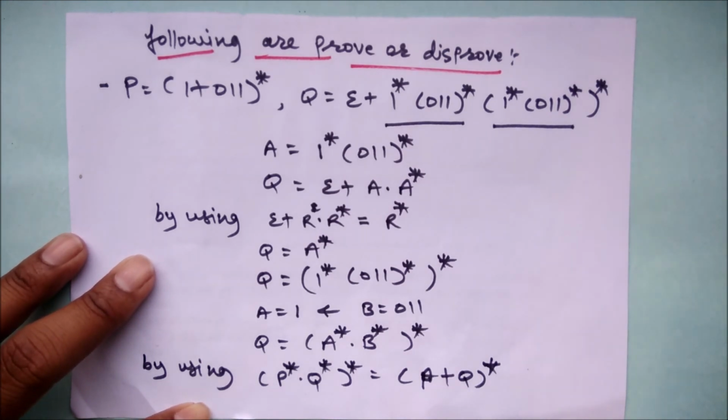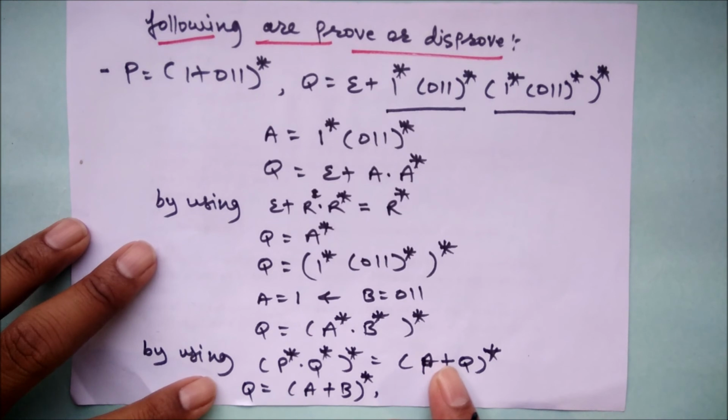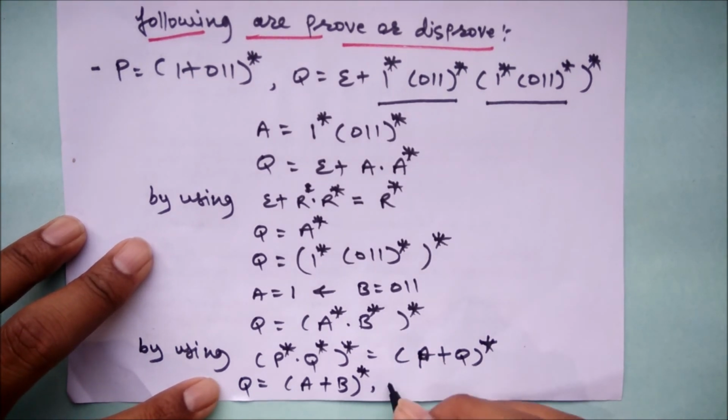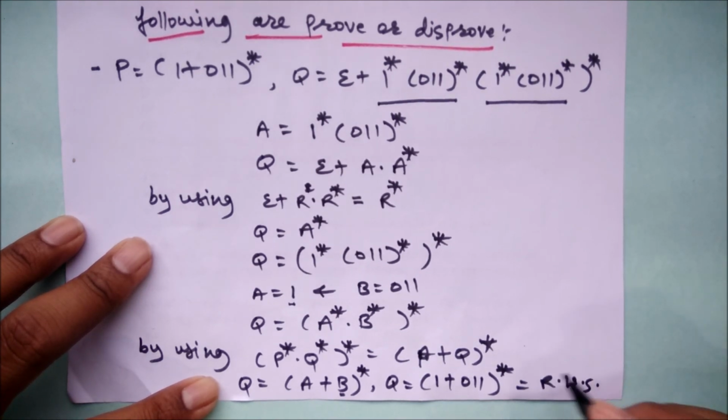So by using this identity, the given Q becomes A plus B bracket star. So by replacing its original values again, what we will get here is Q is equal to, A is here 1 and B is here 0 1 1, and the star as it is, which is equal to RHS, or is equal to P.